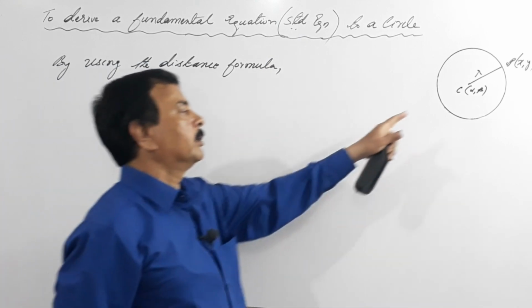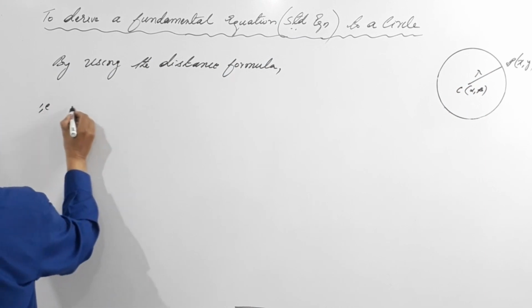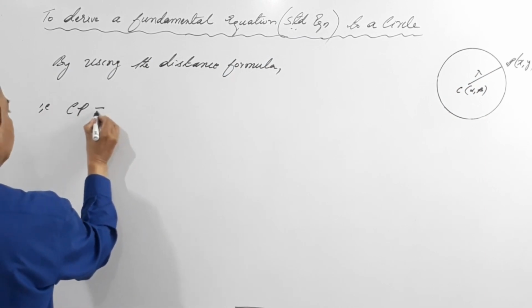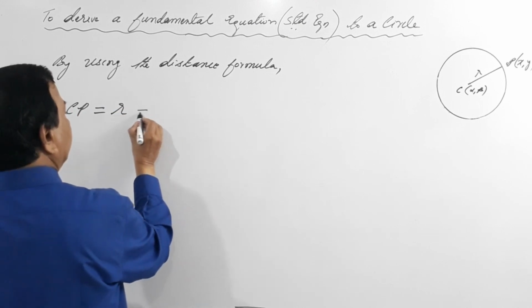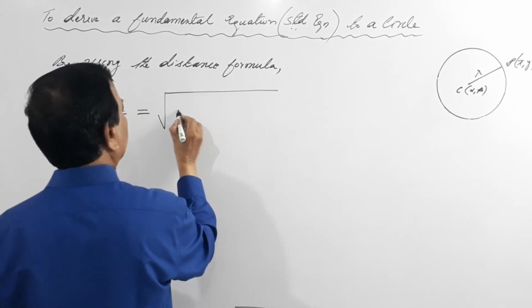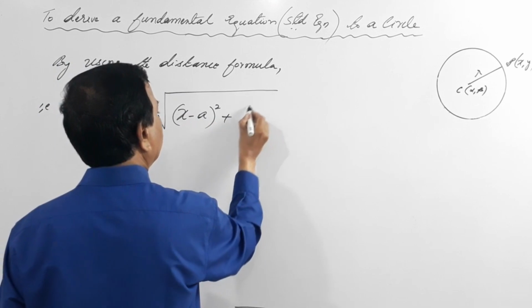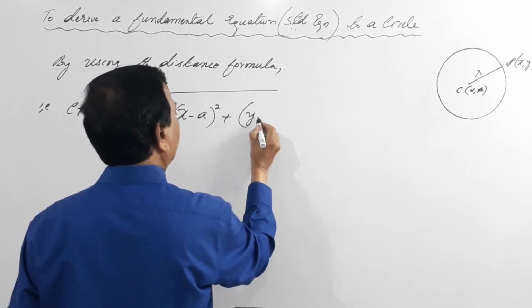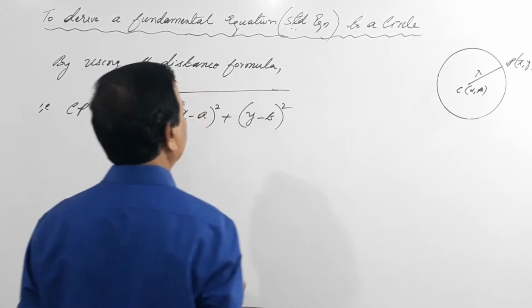Here instead of D I'll mention CP, which is nothing but the radius, equals the distance formula: under the root, x minus a the whole square plus y minus b the whole square, isn't it?